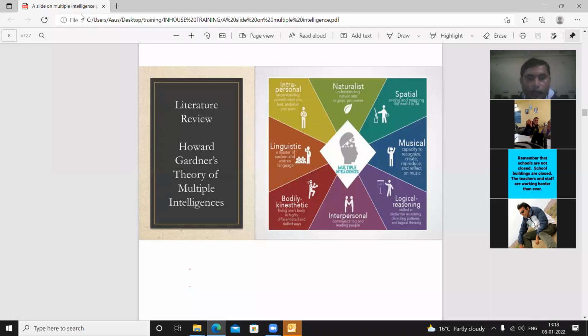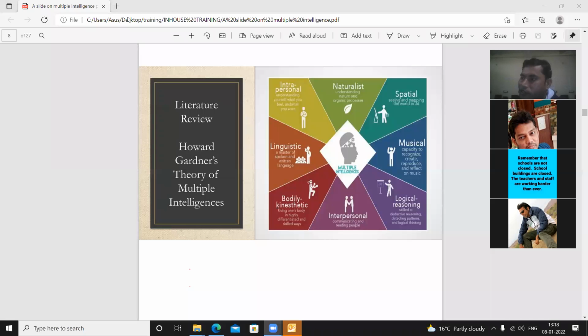Using one's body in a highly differentiated and skilled way, they are very much interested and fascinated with activities related to this. Just now I said this comprises athletic activities, and the next one is intrapersonal. Intrapersonal is also one of the types of intelligence suggested by Howard Gardner.